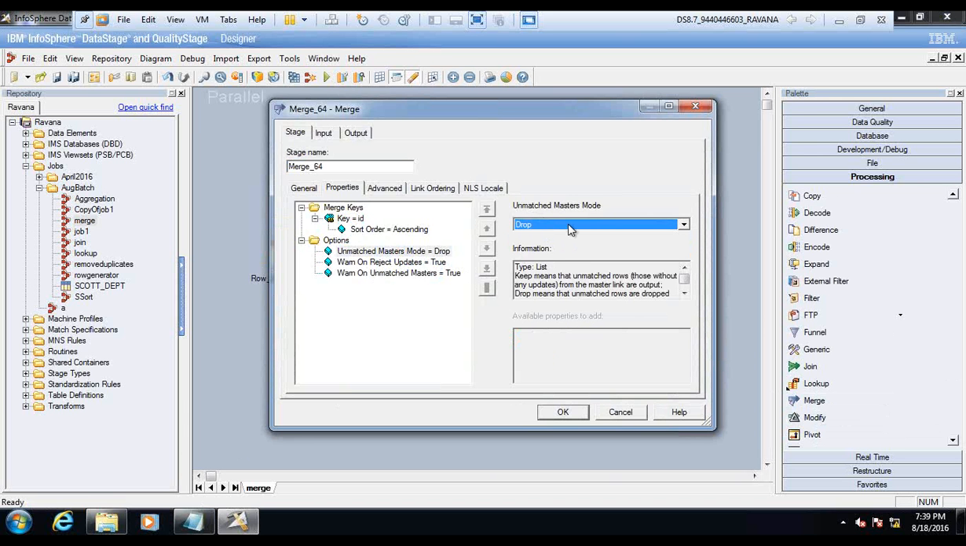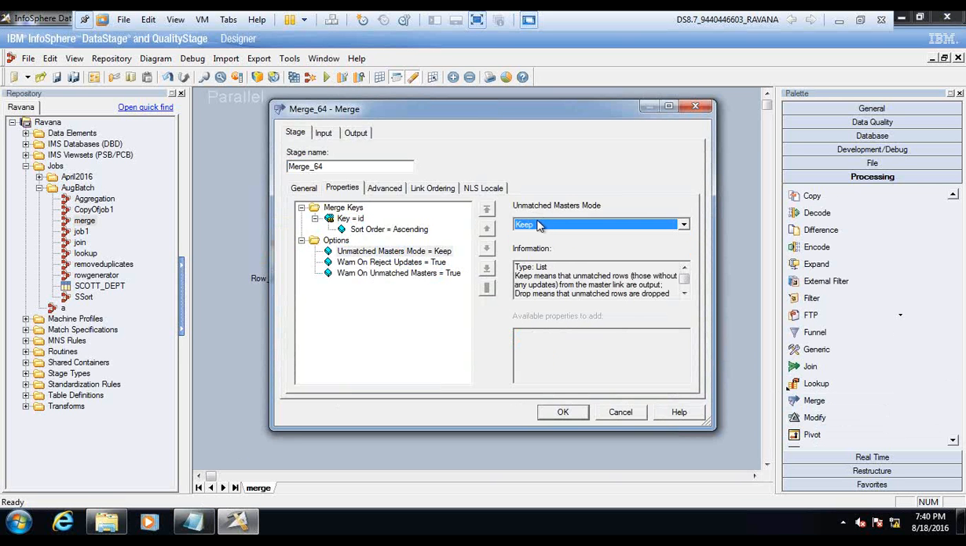So without updating, it just directly goes to the target, right? If you put it as keep, the unmatched items, which are like left outer join records, will be sent to the target. All the unmatched and the matched will be sent to the target. Okay, got you.